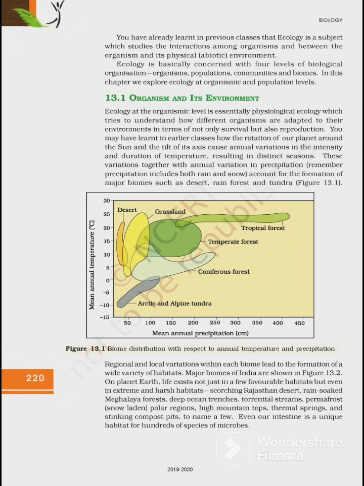Regional and local variation within each biome lead to the formation of a wide variety of habitats. Major biomes of India are shown in figure 13.2. On planet Earth life exists not just in a few favorable habitats but even in extreme and harsh habitats. Scorching Rajasthan desert, perpetually rain-soaked Meghalaya forest, deep ocean trenches, torrential streams, permafrost polar regions, high mountain tops, boiling thermal springs and stinking compost pits, to name a few. Even our intestine is a unique habitat for hundreds of species of microbes.